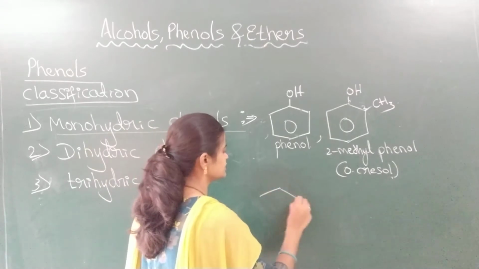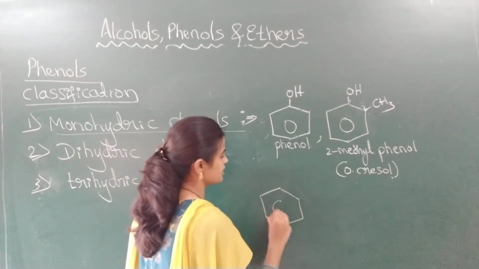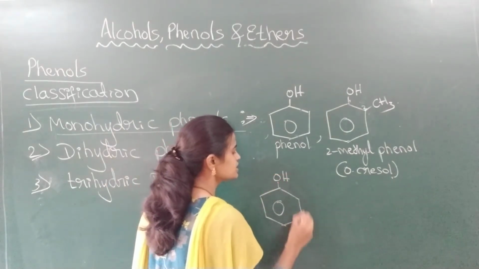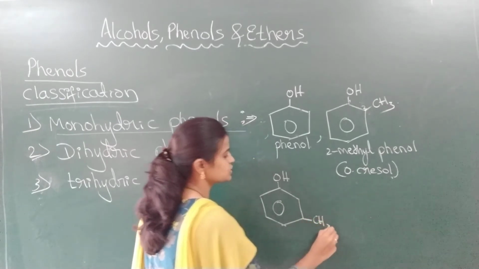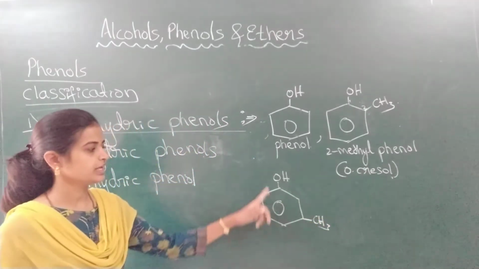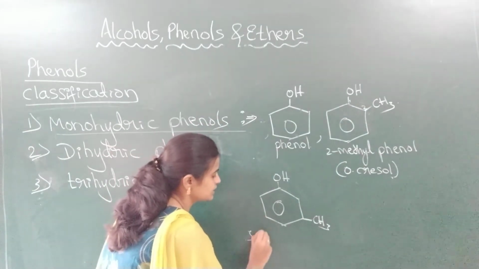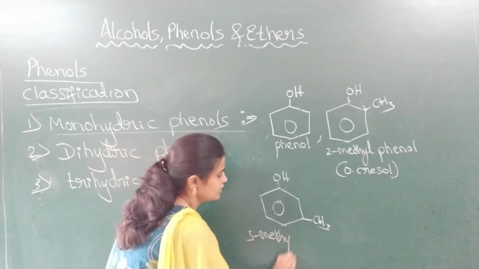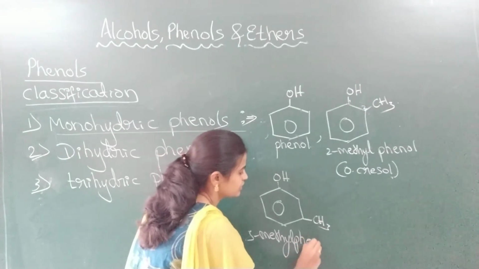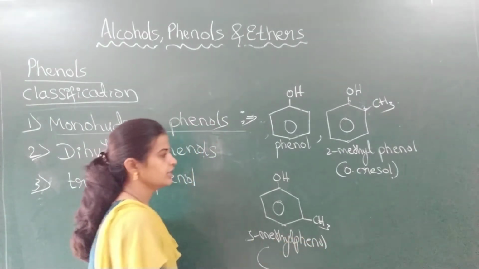The third example is OH with CH3 at the meta position. What will be the name of this one? 1, 2, 3, that is 3-methylphenol.